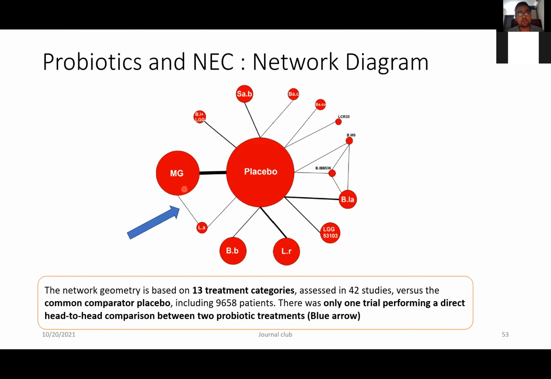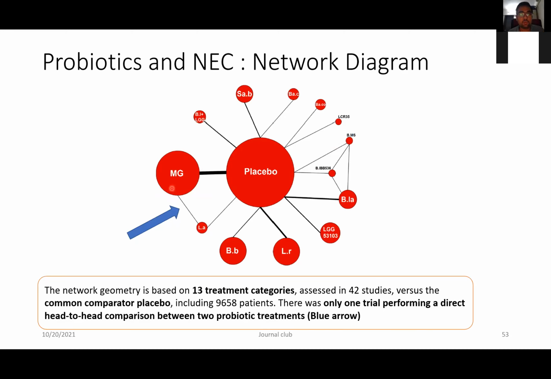Here we can see that MG stands for multigenous, LA stands for Lactobacillus acidophilus, and LR stands for Lactobacillus reuteri, as you can refer back to the chart I showed in the previous slides. Here we can see that the placebo is the biggest circle, which means that the maximum of the probiotics have been tested against the placebo. The probiotic studied the maximum in the past is the multigenous group. That is, the multi-strain probiotics have been studied the maximum times versus placebo, and all the others are also studied, but their size denotes the number of studies.